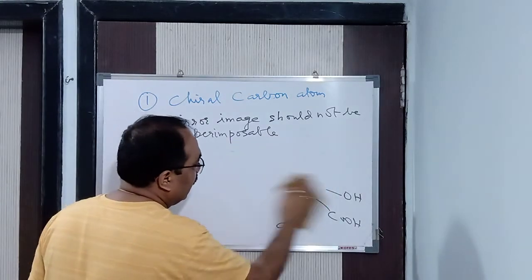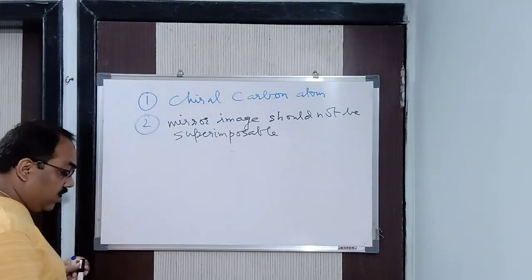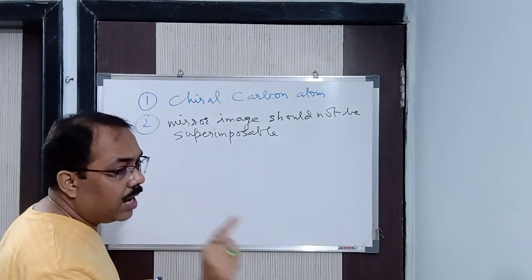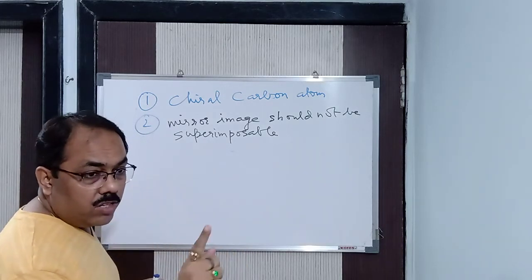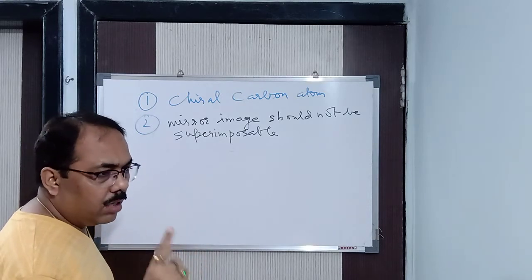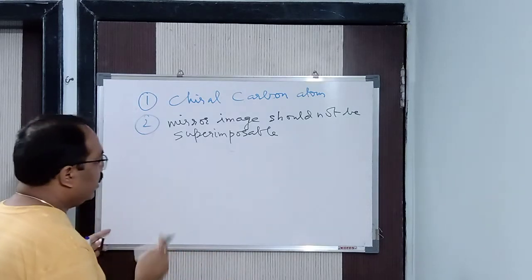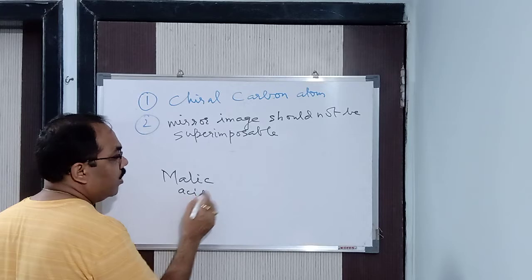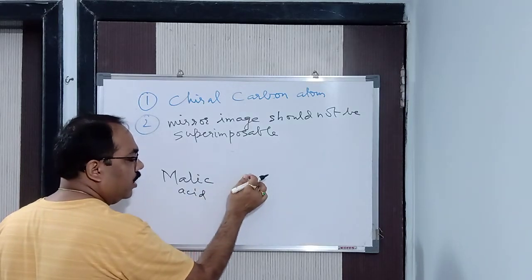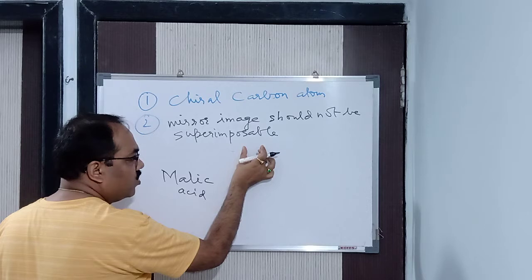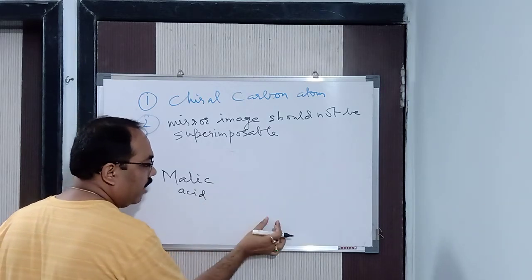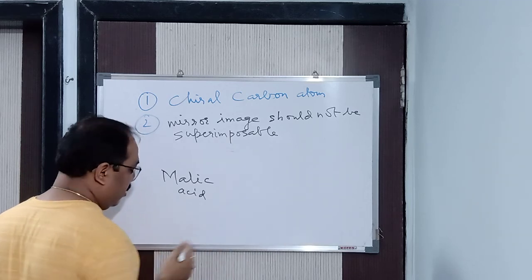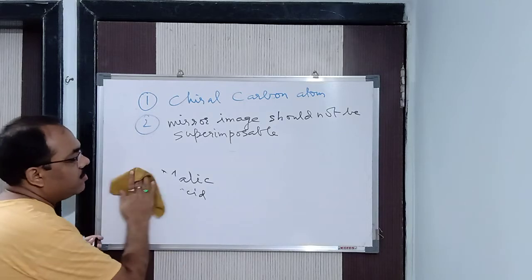We can give the example of mandelic acid. Instead of CH3, we will take C6H5. We can give the example of malic acid. Malic, M-A-L-I-C. It is not maleic. In stereoisomerism, in geometrical isomerism, you have studied maleic, M-A-L-E-I-C. Here I am saying malic, M-A-L-I-C, malic acid. Malic acid is what? You will have a carbon atom in between, in the center. Here you will have CH2COOH, here OH, here H, and here you will have CH3 group. Alright, in this way, that is said to be malic acid. Clear? So in this way, many more compounds will be there.